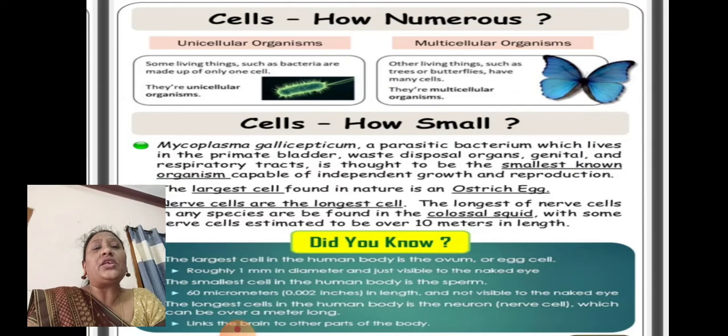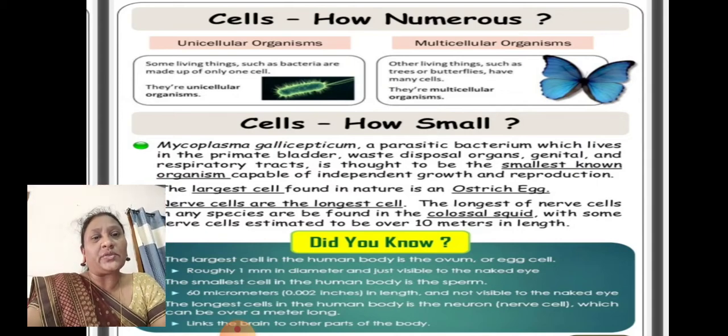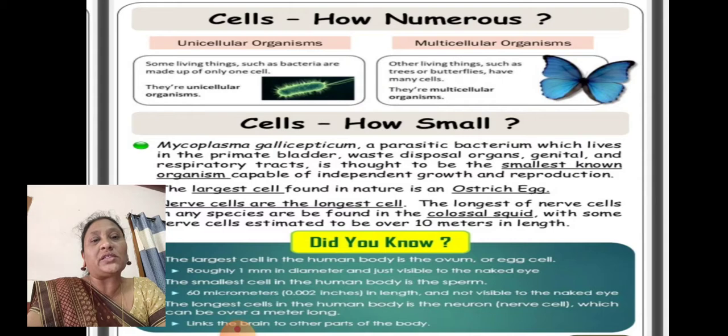Now let us see unicellular organisms and multicellular organisms. Some living things such as bacteria are made up of only one cell. Bacteria, virus, protozoans, these all are organisms made by a single cell. So they are called unicellular organisms or single cell organisms.